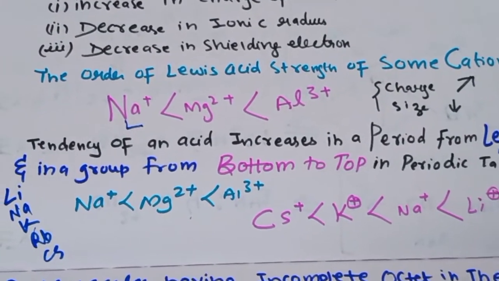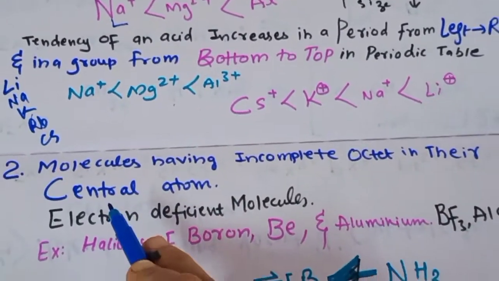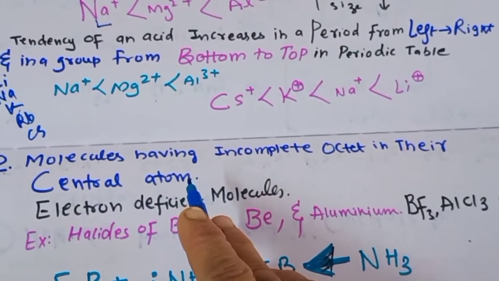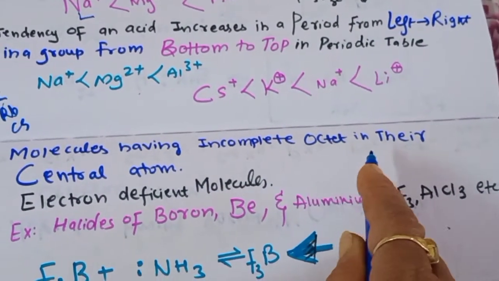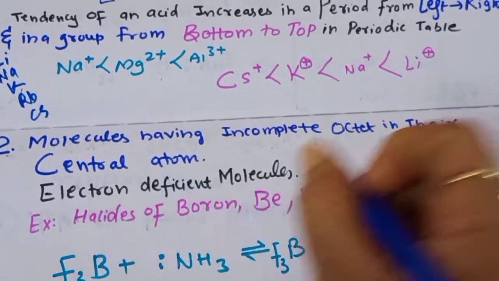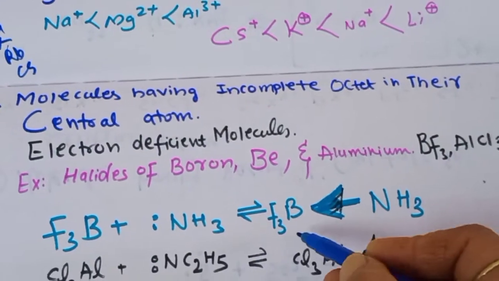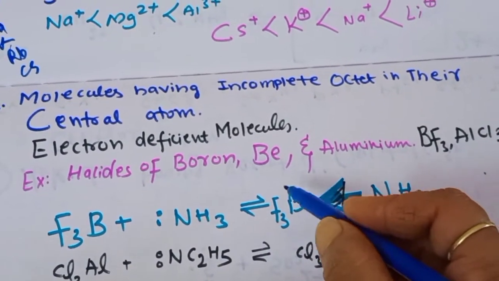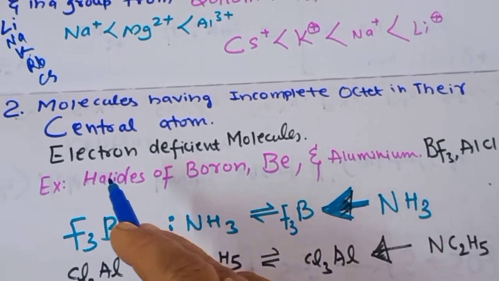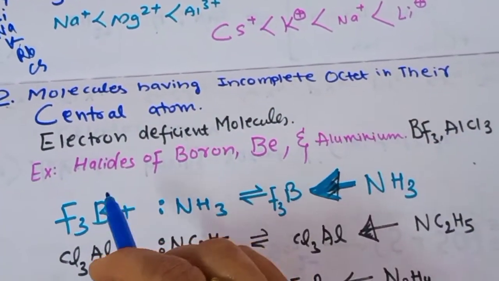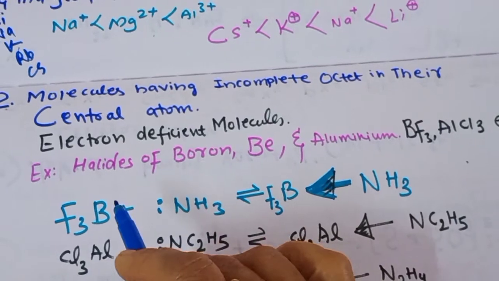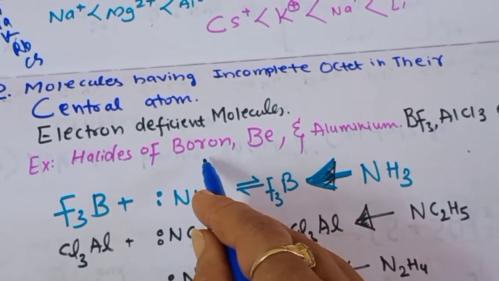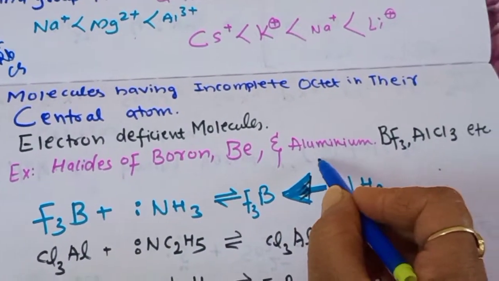So next is the second type of the classification: molecules having the incomplete octet in their central atom. As already discussed, I explained how the BF3 molecule is formed. It will lack the 8 electrons in the outermost shell. So the electron deficient species can act as a Lewis acid, for example, the halides of boron, beryllium, aluminium, etc.